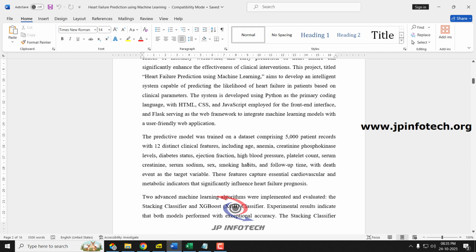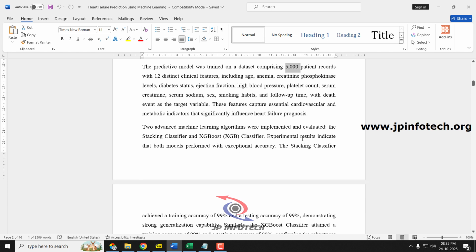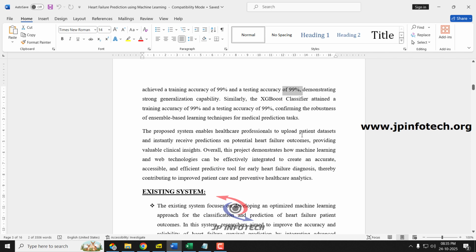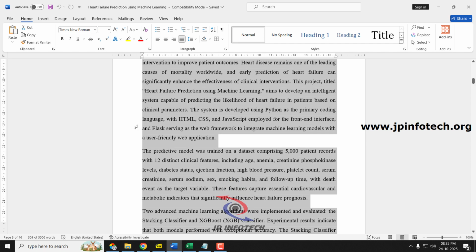Here you can see that we have used a large dataset when compared to the existing base paper. Next, we have used two different advanced machine learning models, one using the stacking classifier and another using the XGBoost classifier. As mentioned, both the stacking classifier and the XGBoost classifier achieved a training accuracy of 99% and a test accuracy of 99%. All these details have been mentioned in our proposed abstract part.